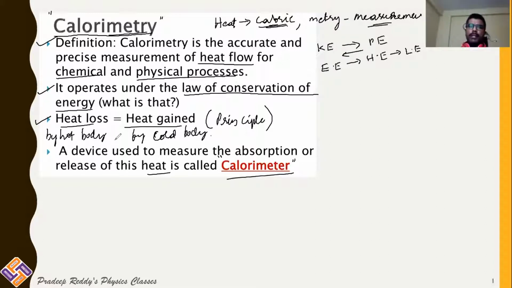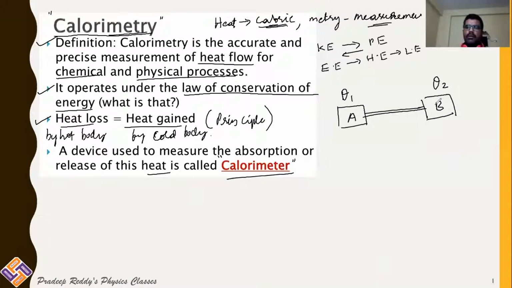Now let me tell you what calorimetry actually means. Say for example we have body A, and this body is in contact with another body B. A is at temperature theta 1, B is at temperature theta 2. Two bodies have different temperatures.